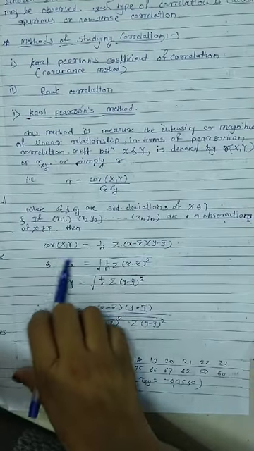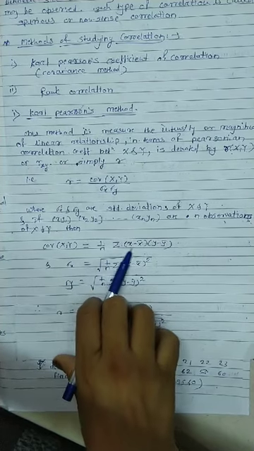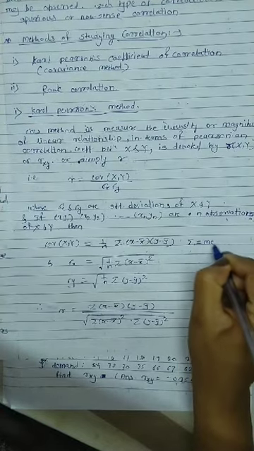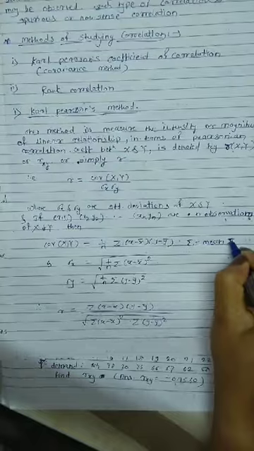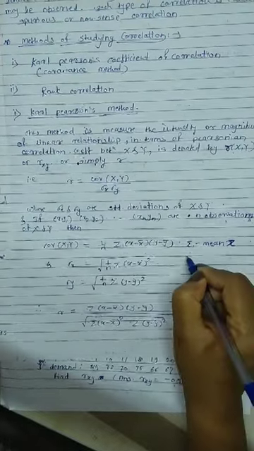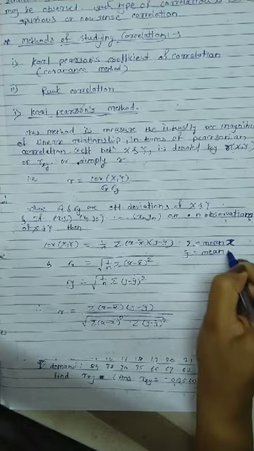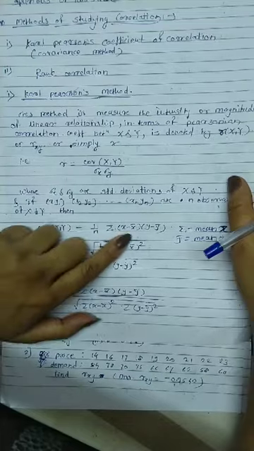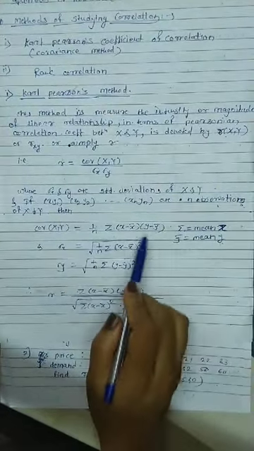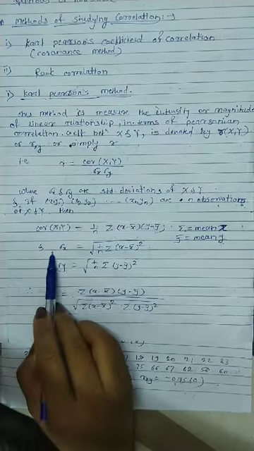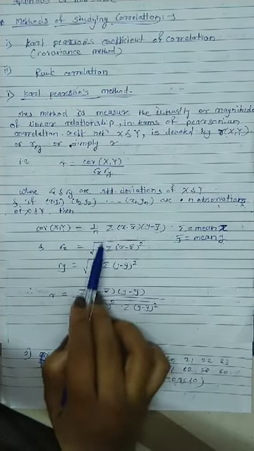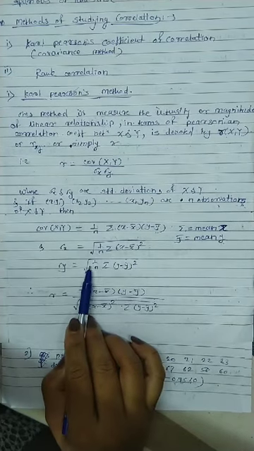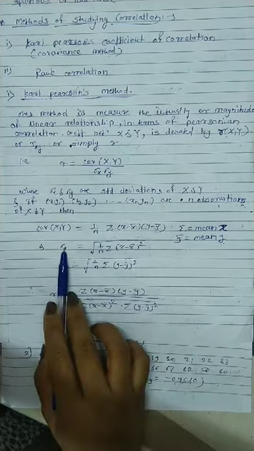Then the covariance of x and y is defined as 1 upon n summation of x minus x bar, into y minus y bar. What is x bar? X bar is the mean or average of x, and y bar is the mean of y. This is the definition of covariance. And sigma x is under root of 1 upon n summation of x minus x bar whole square, and sigma y has the same terms, just replace x by y.